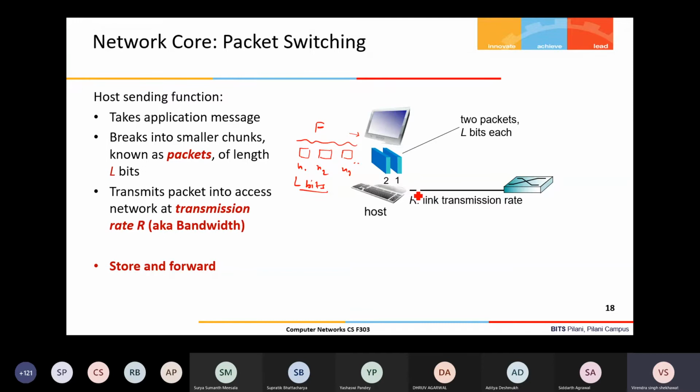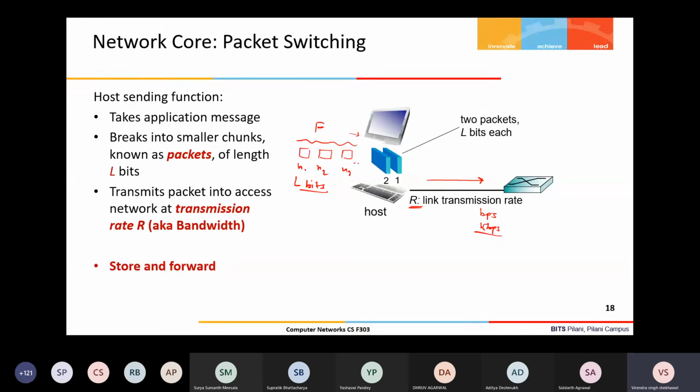So again here also the same, let us say the data file is transmitted by this end host, and it is transmitting over this link. This link has a capacity R. R is the link transmission rate. And what is the unit of link transmission rate? bps, kbps, Mbps, depending upon what is the maximum capacity.